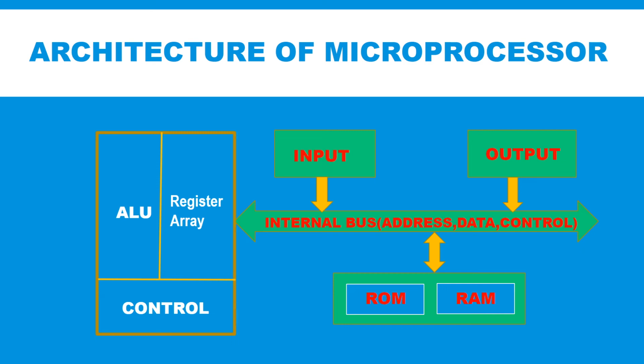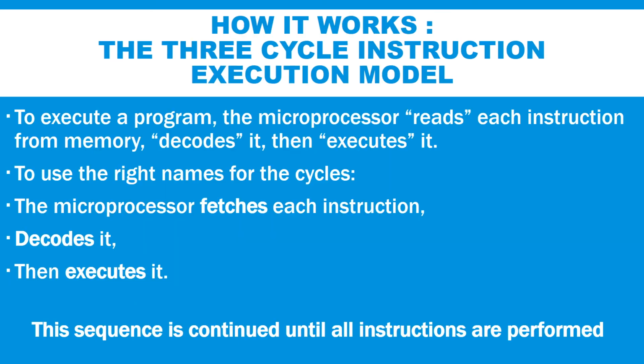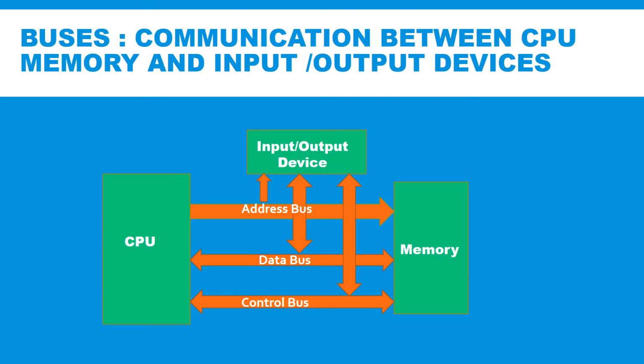Now, let us understand how all this works. To execute a program, the microprocessor reads each instruction from the memory, decodes it, and then executes it. So, in order to use right names for the cycles, the microprocessor fetches each instruction, decodes it, then executes it. This sequence is continued until all instructions are performed. The buses are used for interconnecting various blocks.